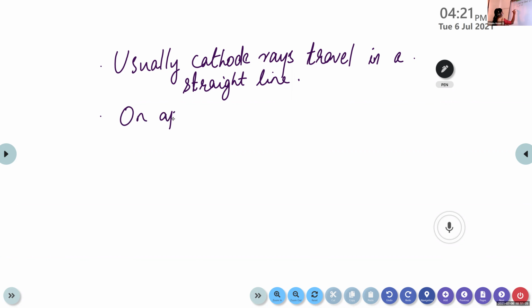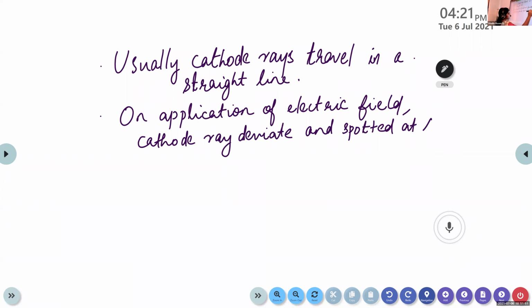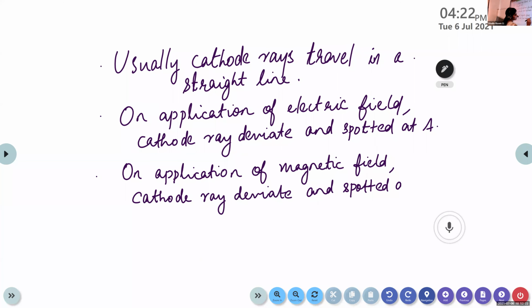Then on application of electric field, cathode ray deviates and is spotted at A. Then on application of magnetic field, cathode ray deviates and is spotted at C.